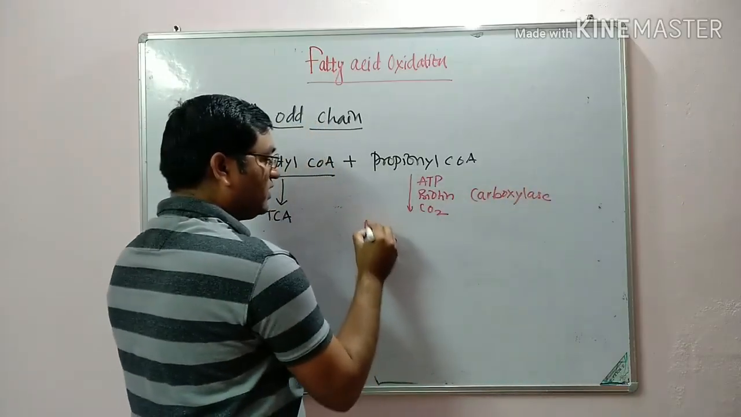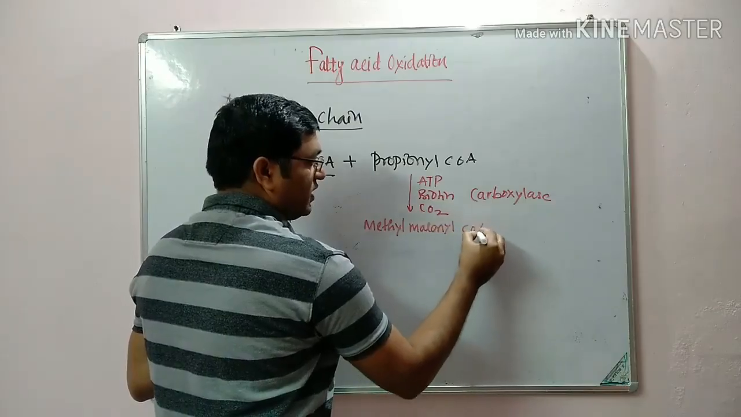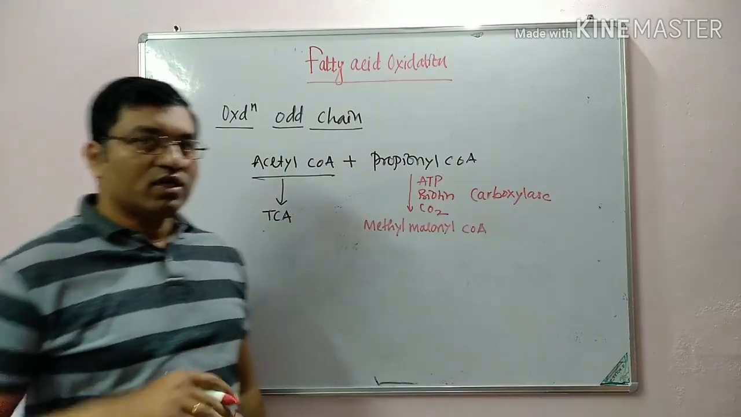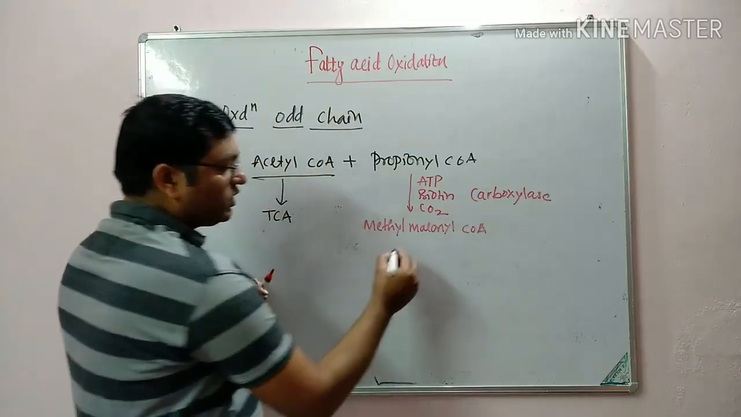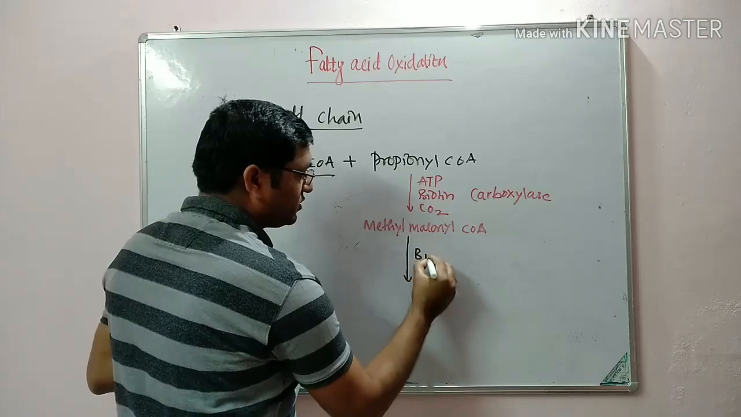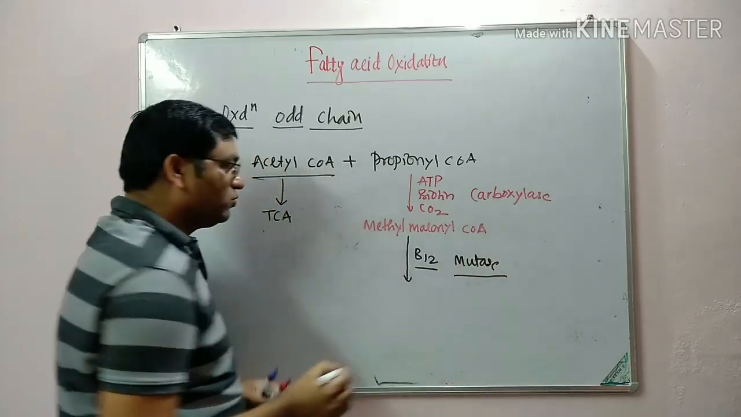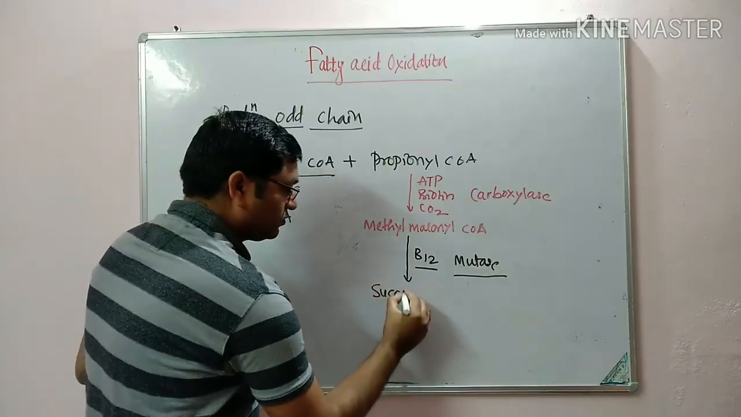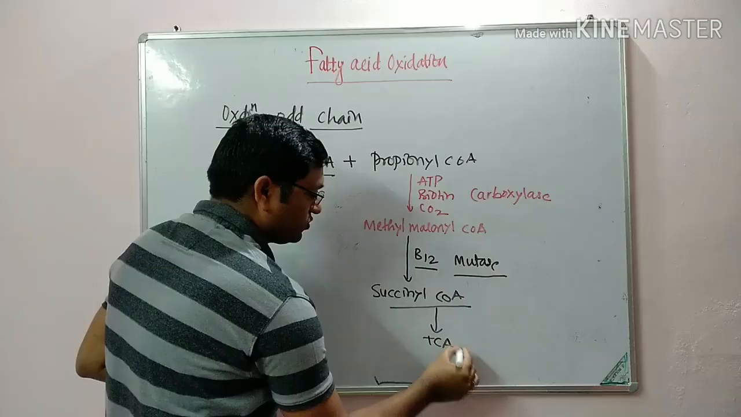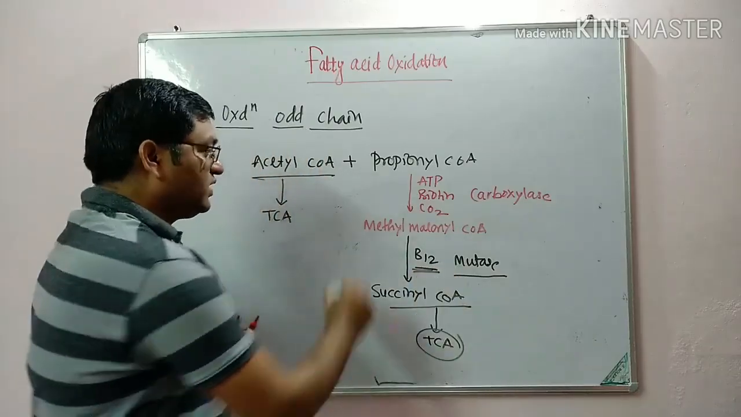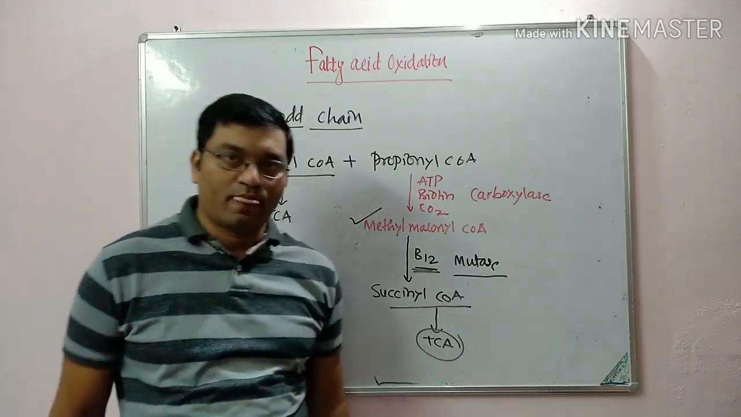There is formation of methyl malonyl CoA. Actually, there is formation of D-methyl malonyl CoA, which on racemization is converted into L-methyl malonyl coenzyme A. Now this methyl malonyl coenzyme A, in a B12 dependent reaction with the mutase, methyl malonyl CoA mutase, is converted into succinyl coenzyme A. And this succinyl coenzyme A enters the TCA cycle. In the deficiency of B12, there is methyl malonic aciduria. This is one defect in this pathway.